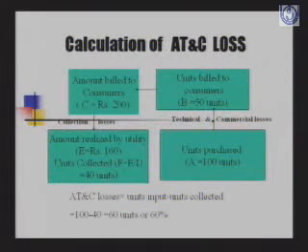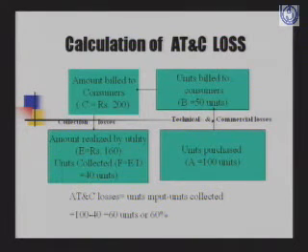So simplified, how do we calculate AT&C loss? We start from the right hand corner. Supposing units purchased are 100 and units billed to consumers are 50, then the T&D loss, or technical and commercial loss, is 50 units. That is 50% loss taking place in the T&D system. Then supposing these 50 units were billed to consumers at rupees 4 per unit, then the amount billed to the consumer would be rupees 200.